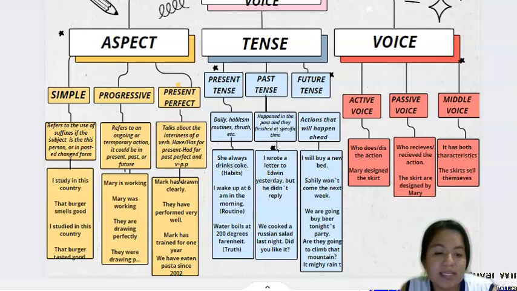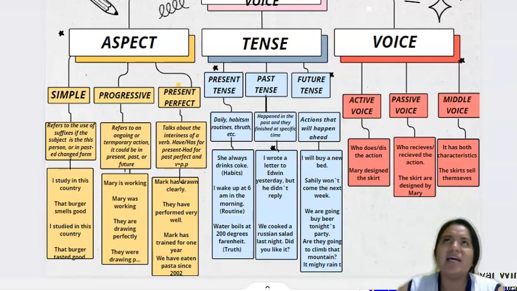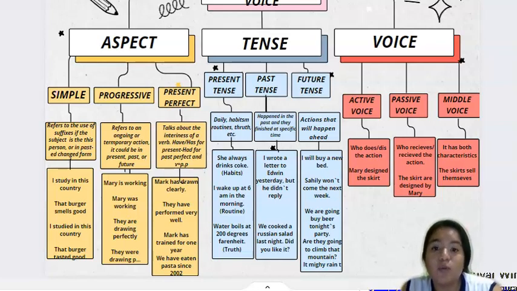The last one, sorry, is the middle voice. It has both characteristics, so the example is: the skirts sold themselves. Expect a difference in the construction, also in the tense. It has to be a different tense and also voice, when the verb tells the subject performs and receives the action. It has both characteristics. Then this is our presentation.